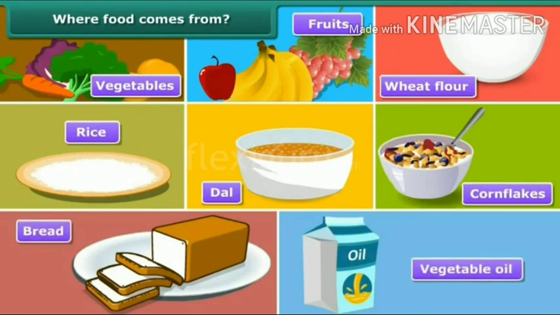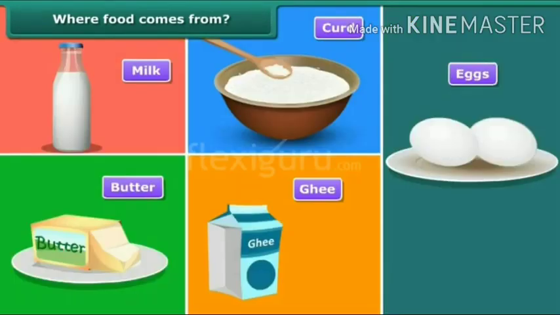Here in this picture you can see vegetables, fruits, wheat flour, rice, dal, cornflakes, bread, vegetable oils. Do you think from where does it come from? It comes from plant sources and hence those are called the food ingredients that come from plants. And in this picture we can see milk, butter, ghee, curd, eggs. Where does it come from? These materials come from animal sources.